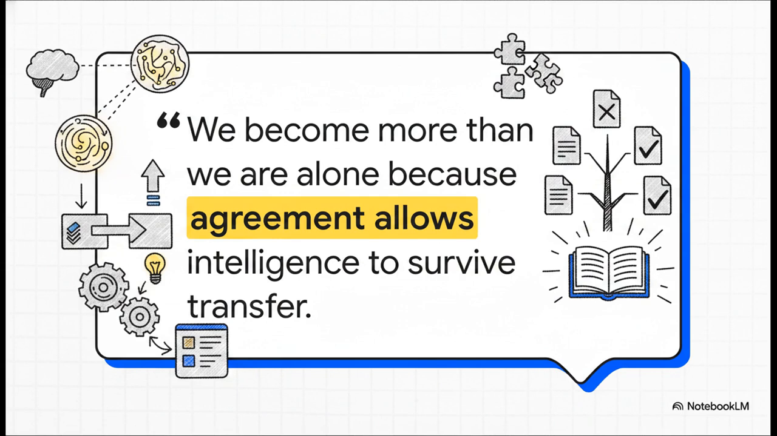We become more than we are alone because agreement allows intelligence to survive transfer. Seriously, when we stop treating disagreement as an attack and start treating it as an unresolved file path, we can finally start compiling our shared intelligence. So next time you hit friction with your team, ask yourself, are you going to start an argument or are you going to start building?